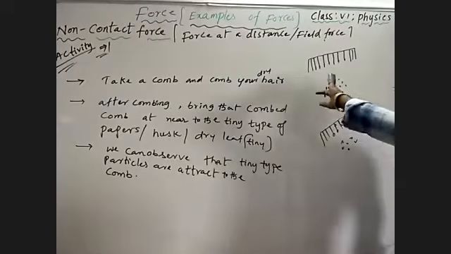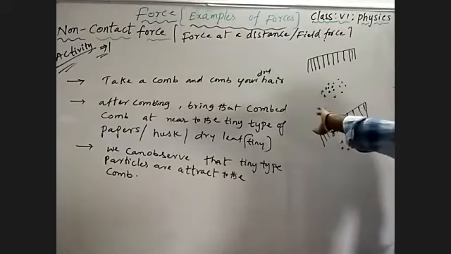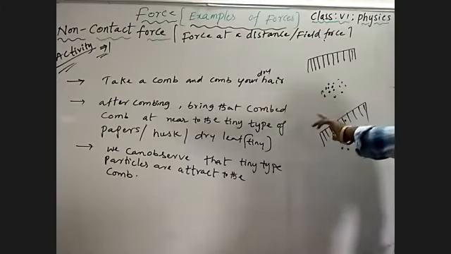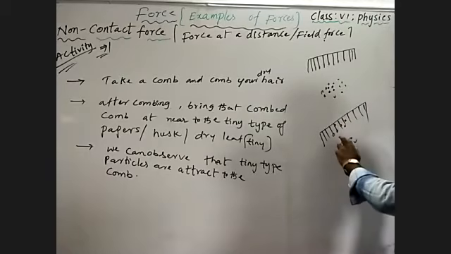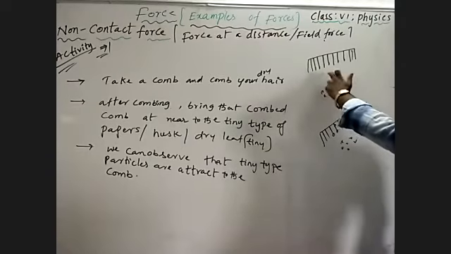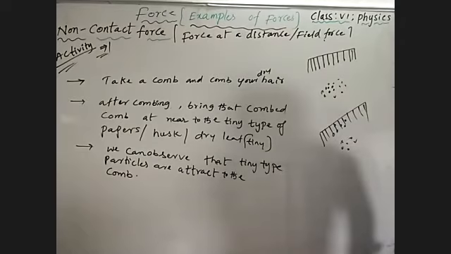See, we comb our dry hair with the help of a comb. After combing, we bring the comb near tiny papers. The tiny papers are attracted by the comb from a short distance. Why is the comb attracting the tiny papers? Can you answer that?